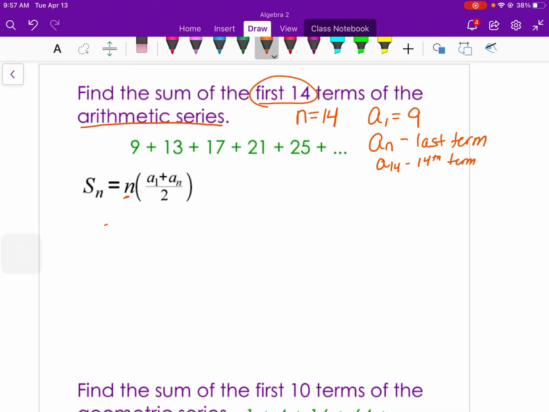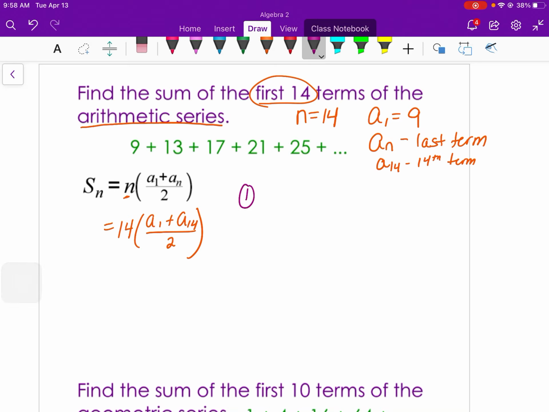So you're going to end up taking 14 times the first term plus the 14th term and then dividing it by 2. So I know the first term is 9, but I don't know the 14th term. You could count out to the 14th term, or you can use the formula if you write the rule to help you find the 14th term.